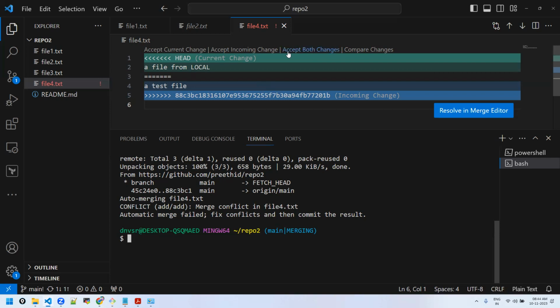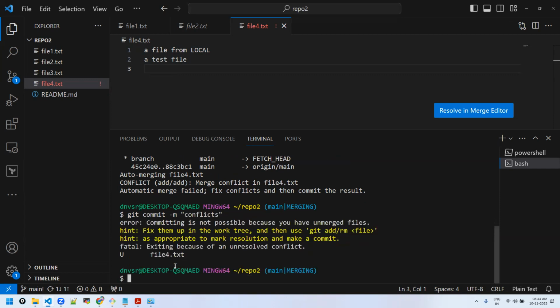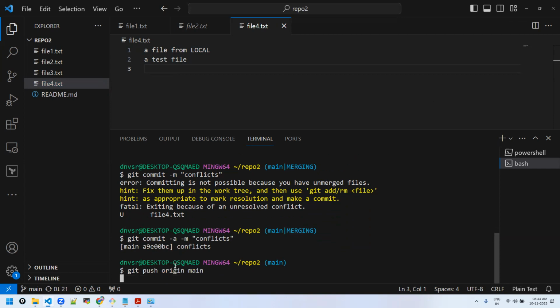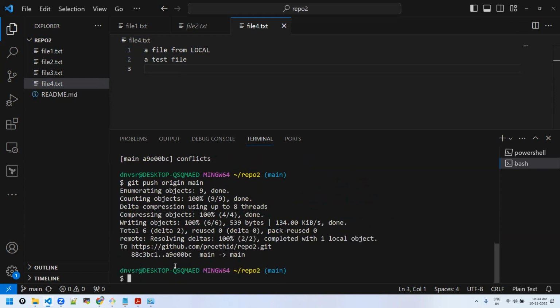Okay, let's say we decided this way, keep both. Again, the same, done. Okay, now commit: git commit -m conflicts resolved. It's showing file 4. Okay, now let's push. Now pushing, which is source and which is destination? Your remote is the destination, right? So now they were pushed.